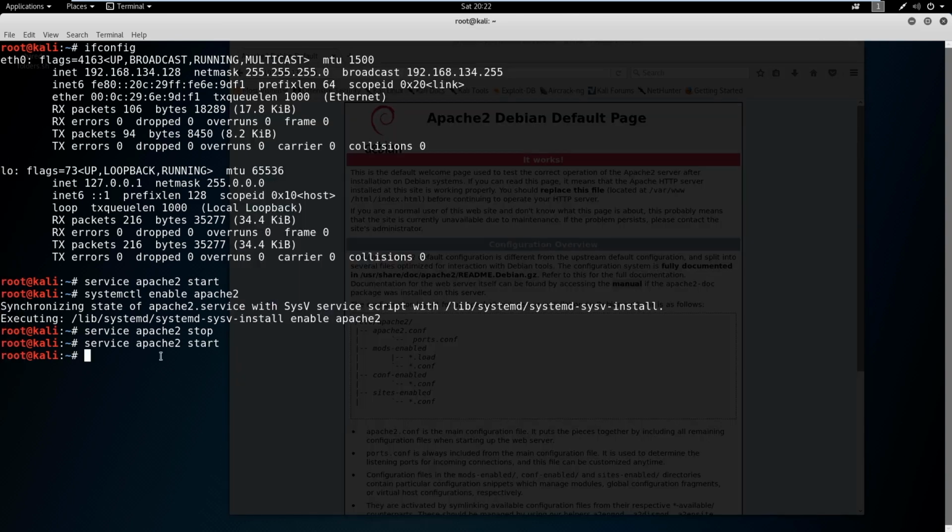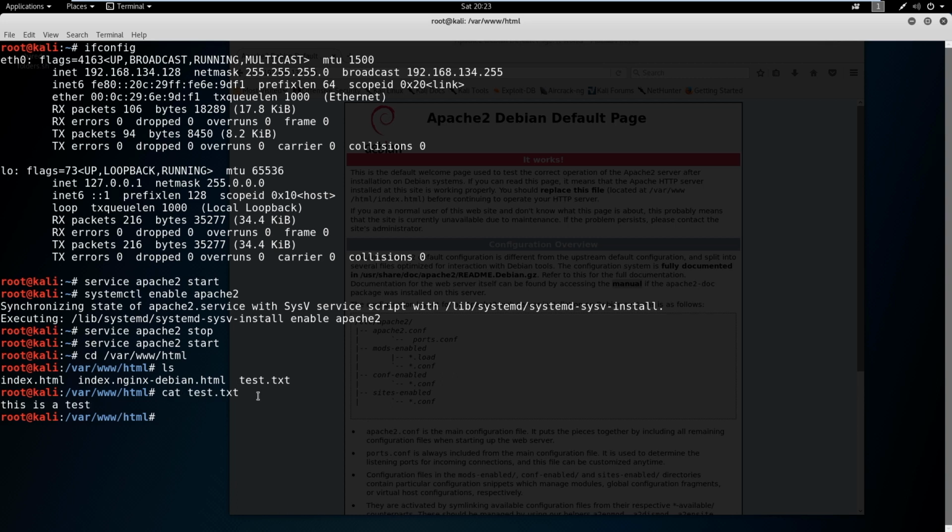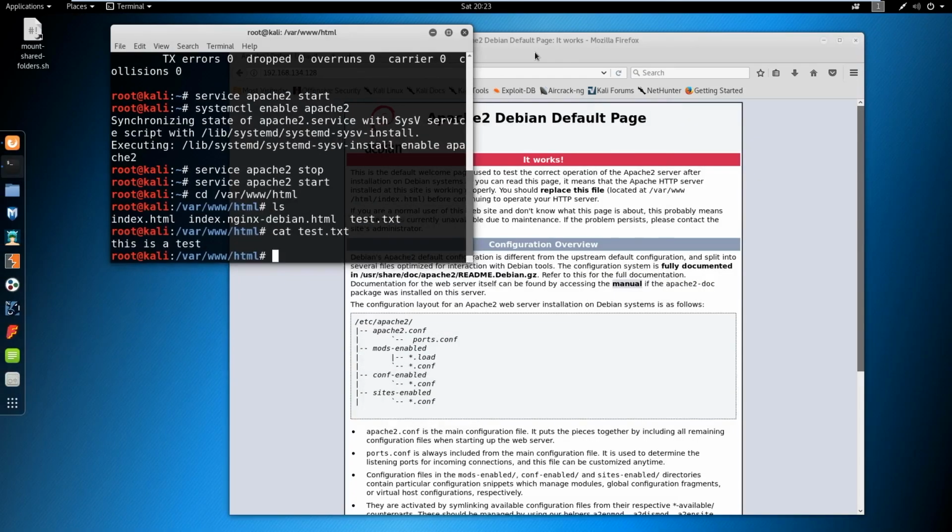So all of our files for HTTP are stored in the directory of /var/www/html. So if we come in here and you ls, you should see an index.html and this other index Debian.html. I went ahead and put a test.txt in here. If you cat the test.txt, it just shows you that this is a test. I just wanted that for a proof of concept as well.